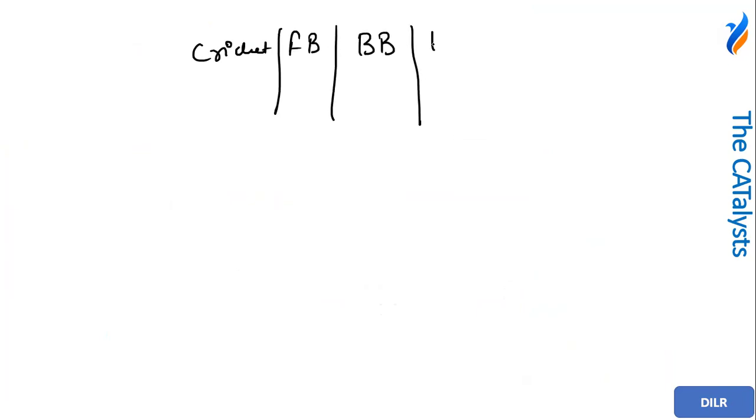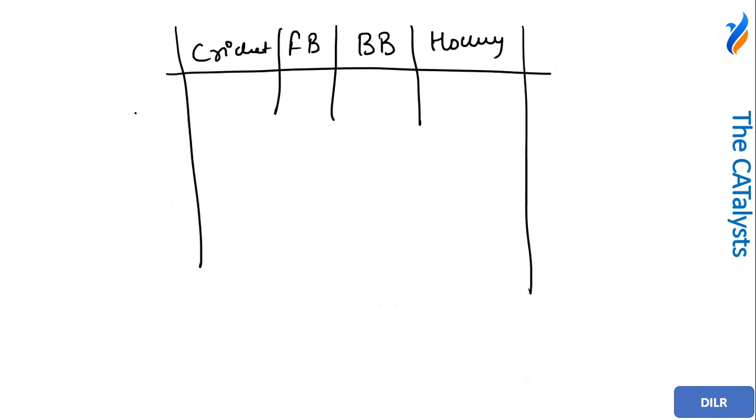What I can do is, now we are having four disciplines. The first discipline is cricket, football, basketball, and hockey. All right. And I am having five categories.